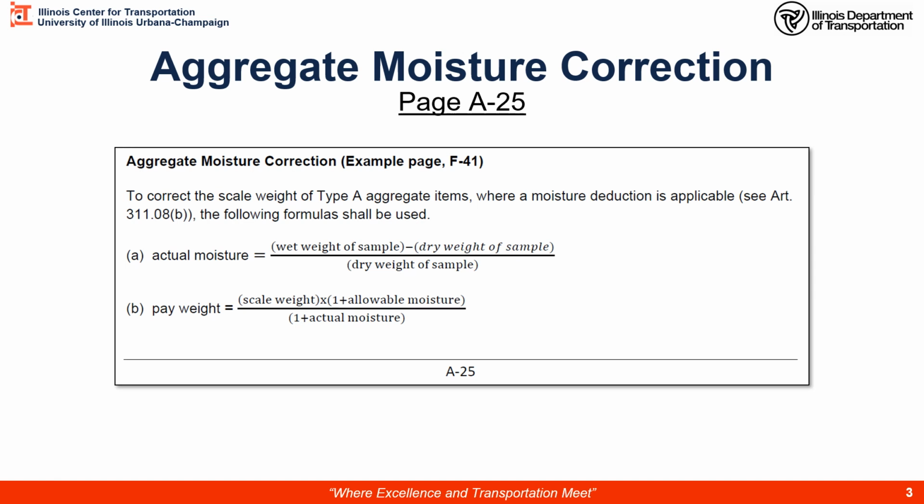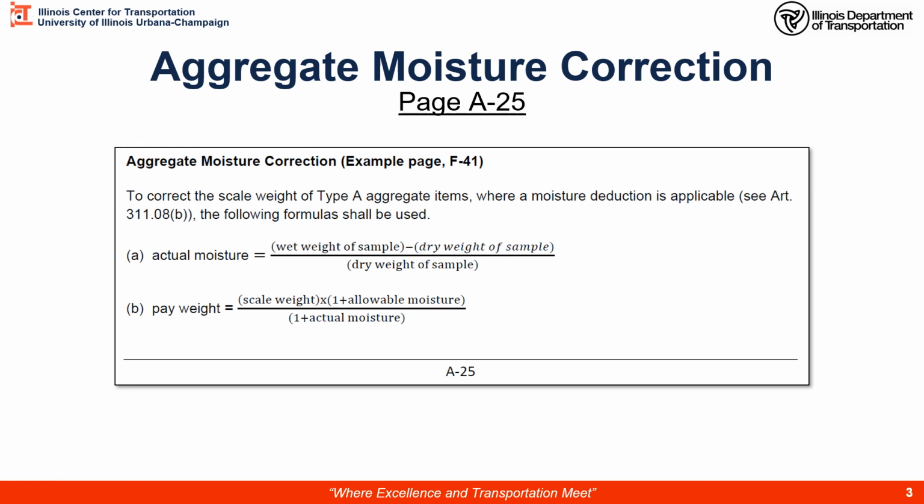On page A25, the bottom of page 25, top of page A26, is the procedure for the aggregate moisture correction. This correction is for type A stone that has a moisture requirement for compaction. Here we will show you an example next on page F41, but to correct the scale weight for a type A aggregate based on moisture, you're going to collect a sample of the material and check the actual moisture content of your materials.